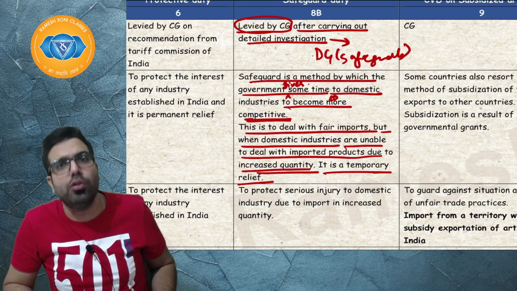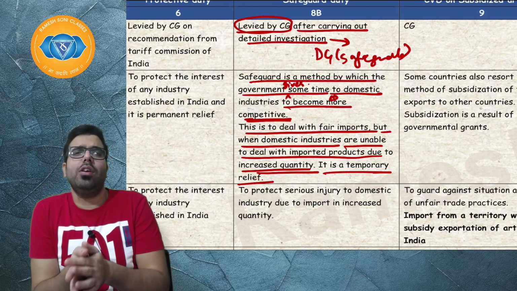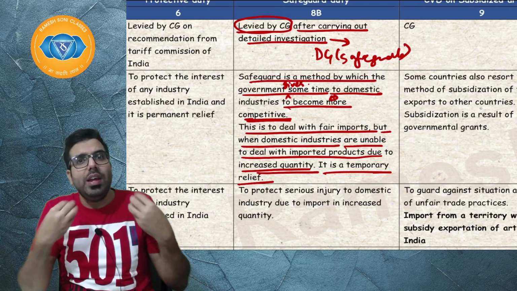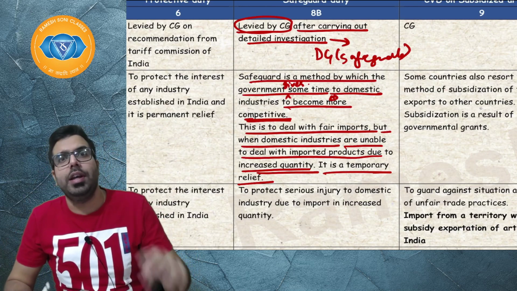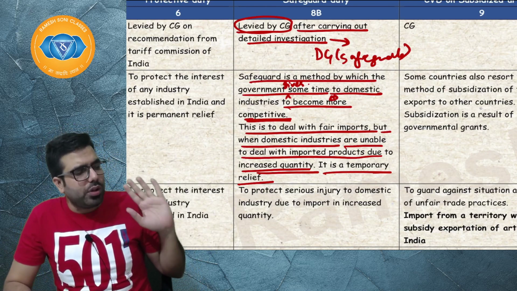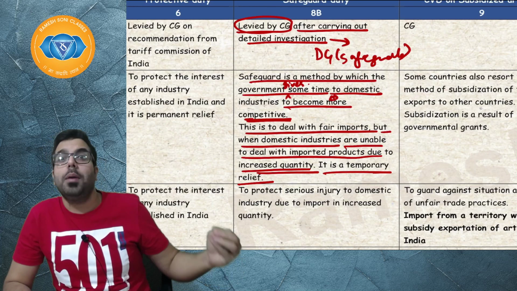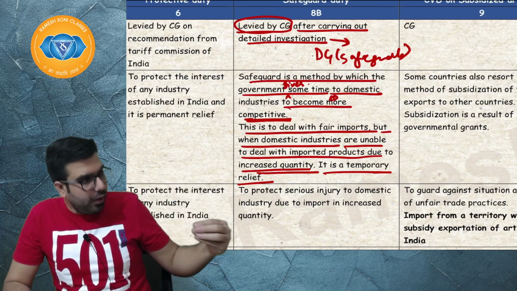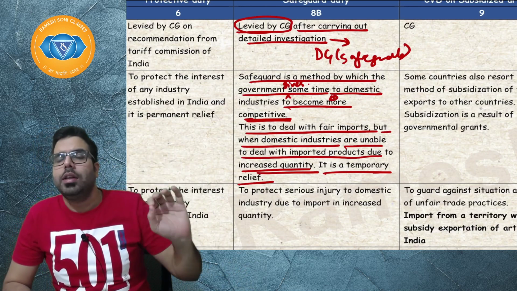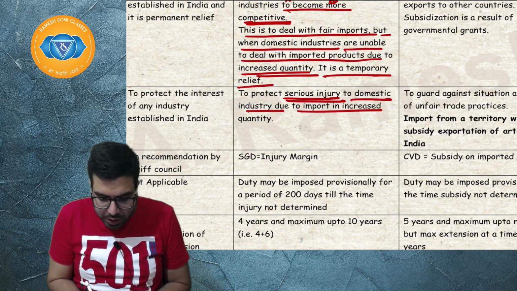You are not able to produce huge quantity, or the domestic industries are telling, sir, there is no demand, or because these goods are coming in huge quantity, there is a flood in the market, and so we have to reduce the prices of our commodity. So the Director General, for temporary relief, says, okay, I'll give you some 5 years of breathing space, or 4 years. You can procure better machinery, procure everything, so that you can also produce huge quantity. In order to give some time, the government imposes safeguard duty to protect domestic industries from serious injury due to imports in increased quantity.